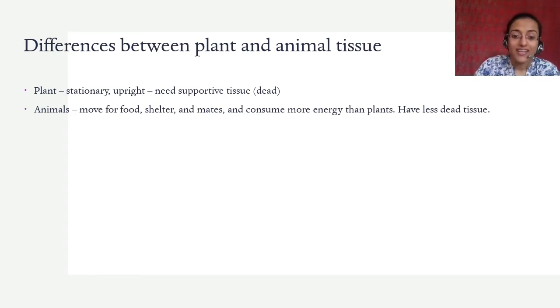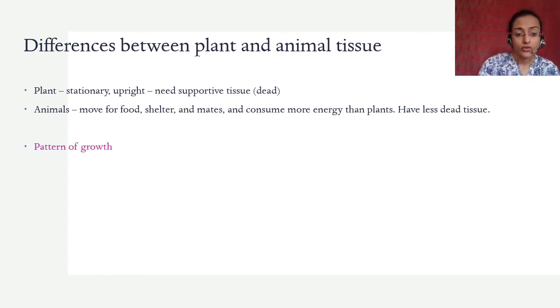What is energy? ATP, right? ATP, we saw in the previous chapters about mitochondria, provides adenosine triphosphate. So animals need a lot more ATP than plants do, right? Because they need to keep moving, and they don't have a different specialized tissue for support. We'll see this ahead also. They have less dead tissue. Okay, so these are the main differences that you can see.